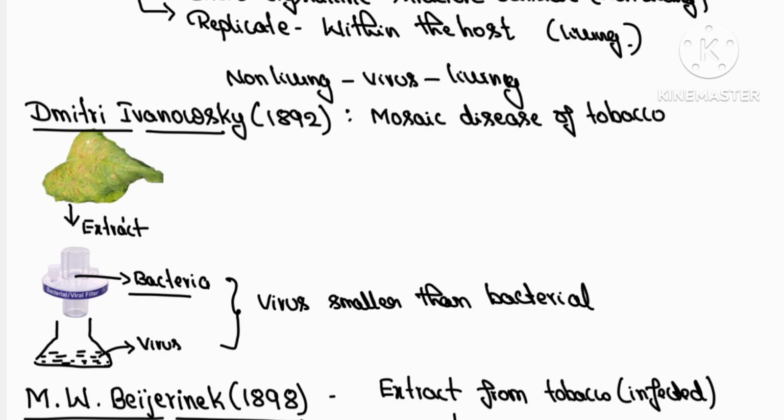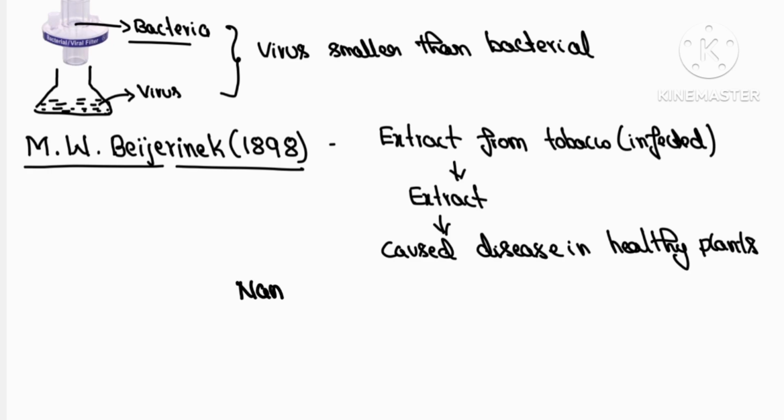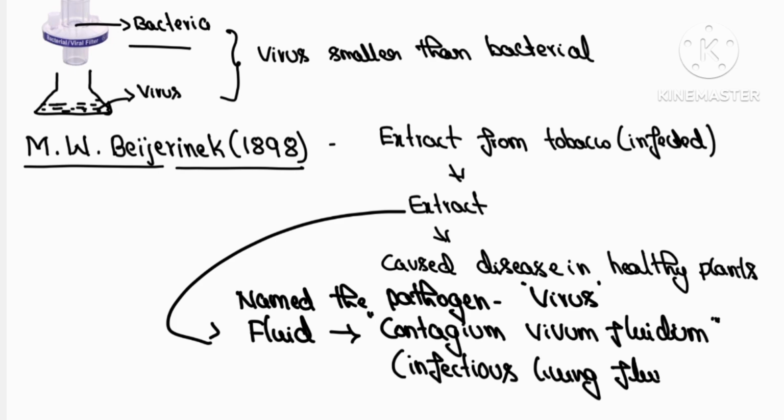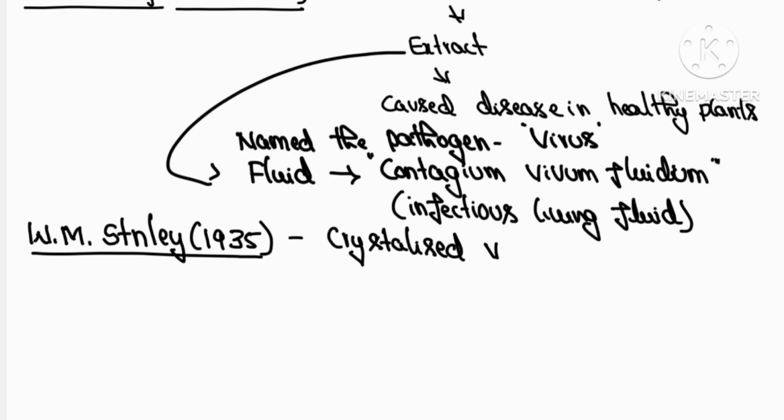Later, another scientist, M.W. Beijerinck, in 1898, took the extract from an infected tobacco plant and inoculated it onto a healthy tobacco plant. It caused the disease, and he called the new pathogen a virus. The name virus was coined by M.W. Beijerinck, and he called the extract Contagium vivum fluidum, which means infectious living fluid. Later, W.M. Stanley, in 1935, showed that viruses can be crystallized, and he concluded that the crystals consist largely of proteins. Viruses are mainly made up of proteins.